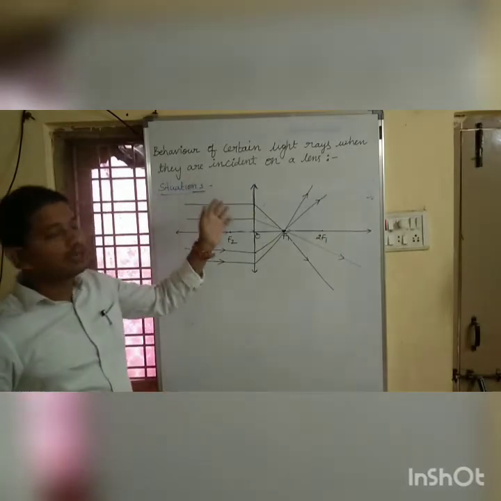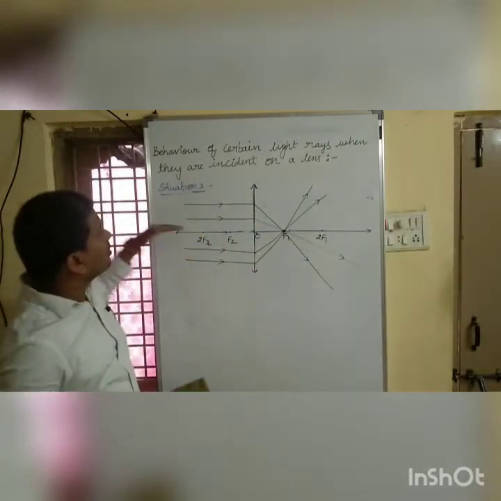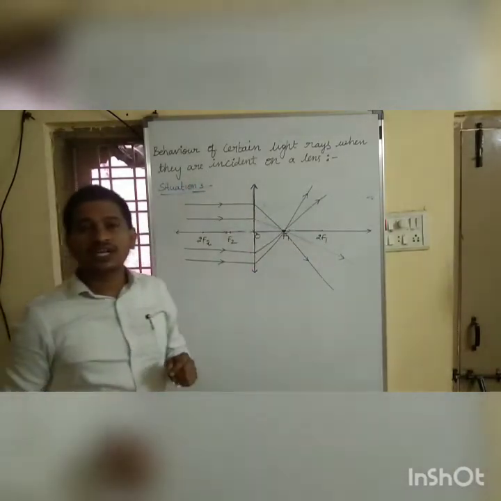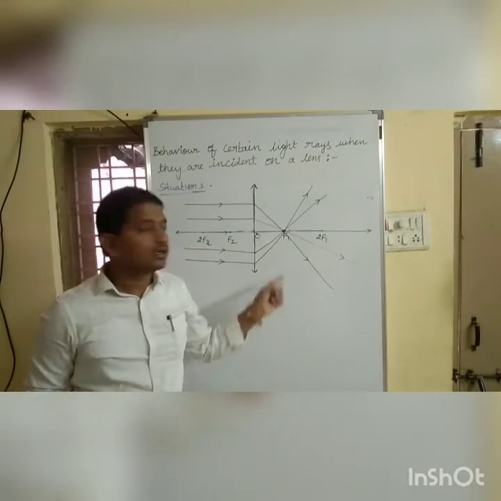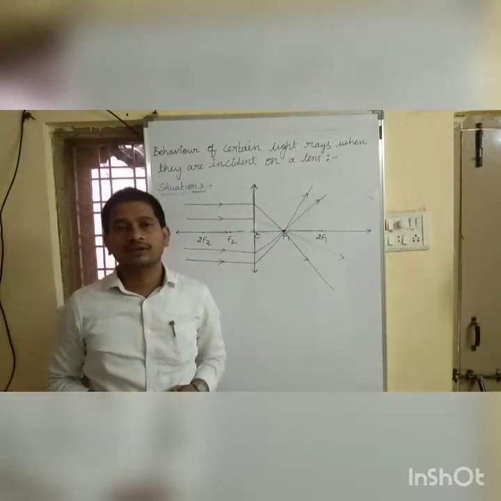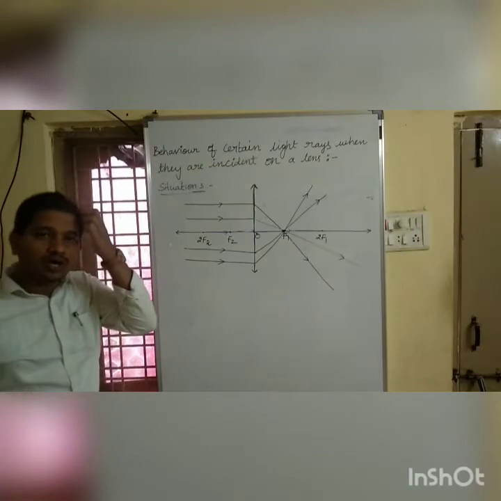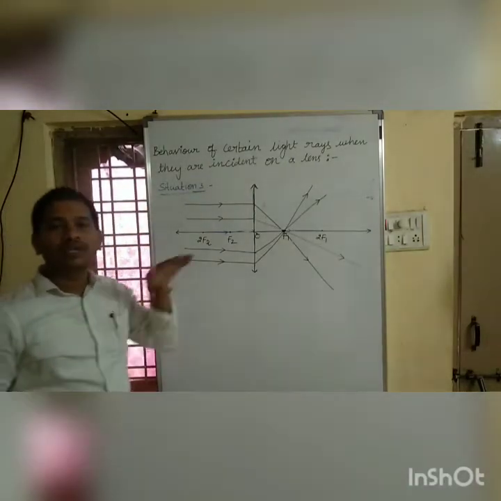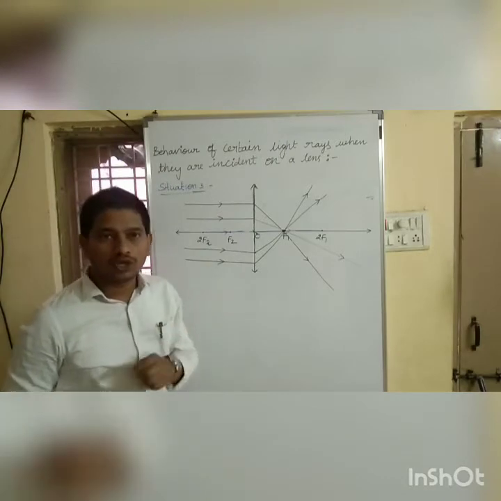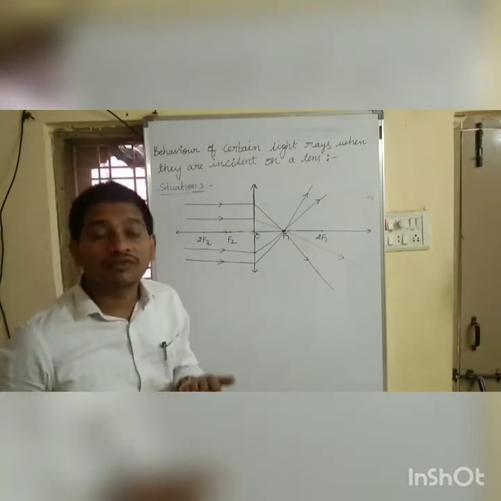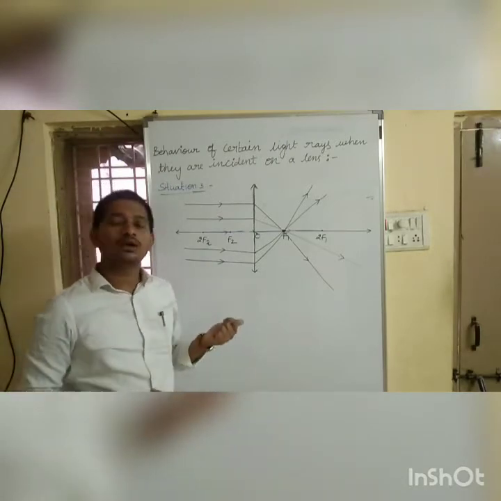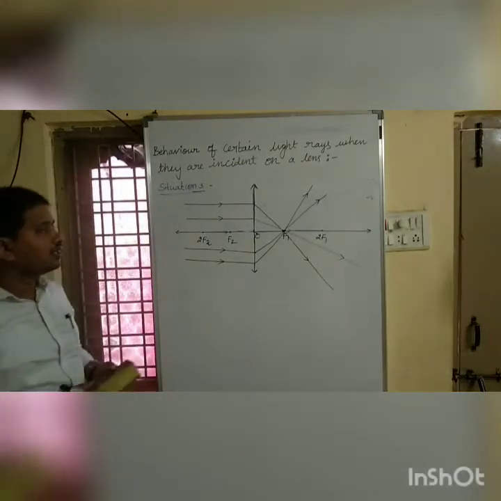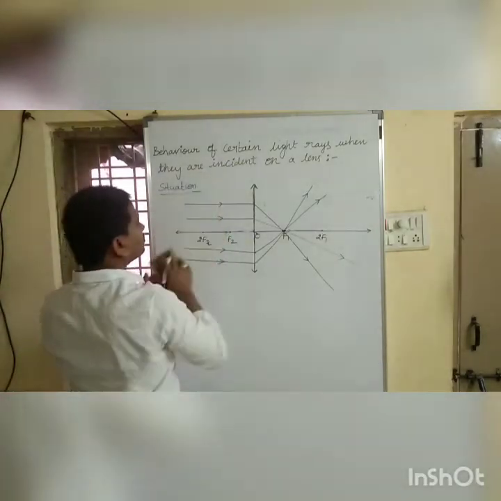We are observing the behavior of light rays when they are incident on a lens, here a convex lens. So situation 3, I hope you understood: simply a ray of light parallel to the principal axis, after refraction, must pass through the focus. That is our situation 3.